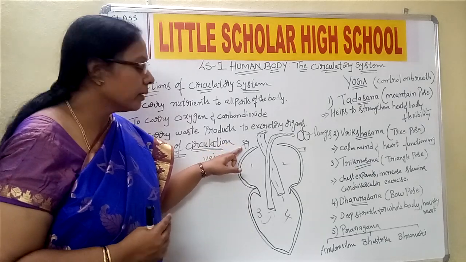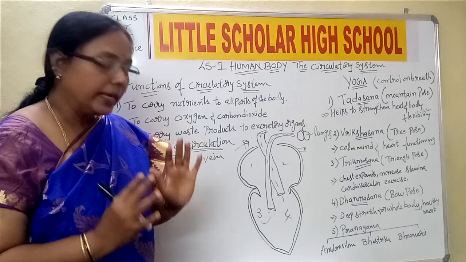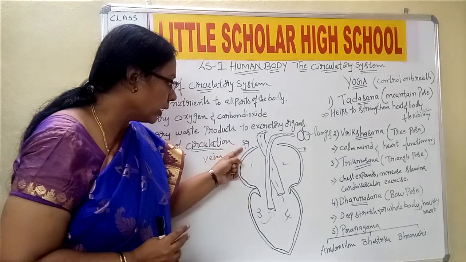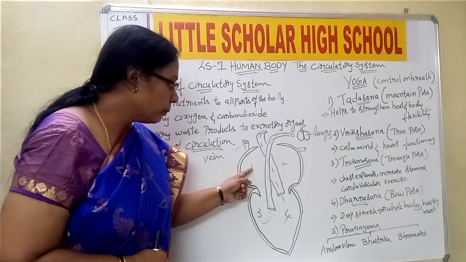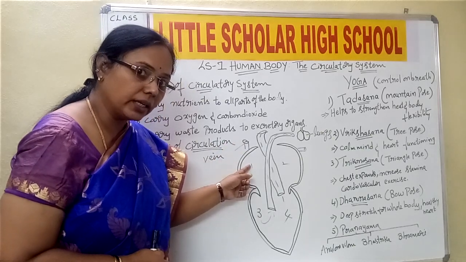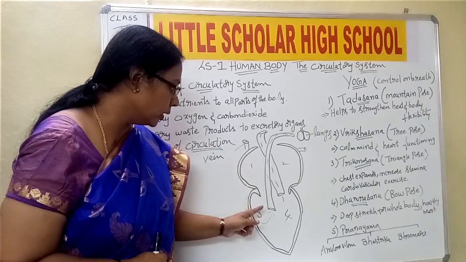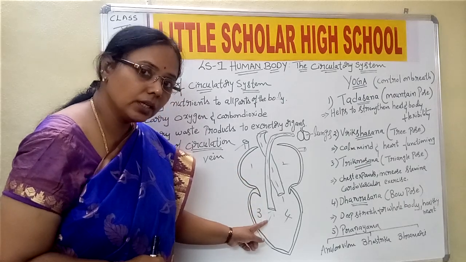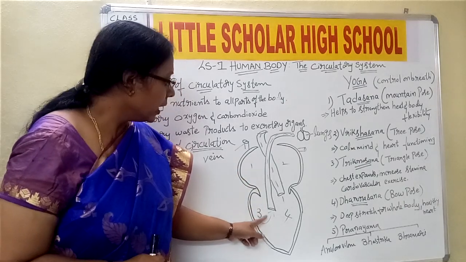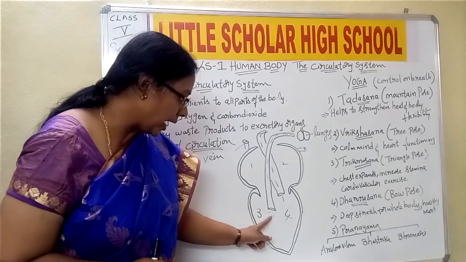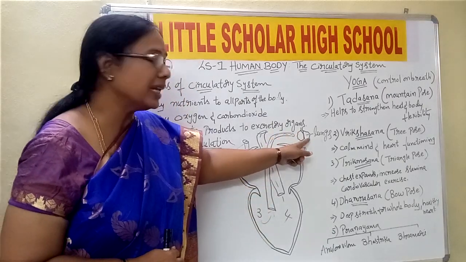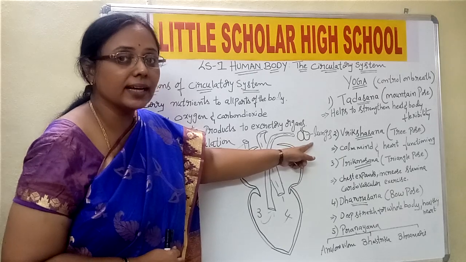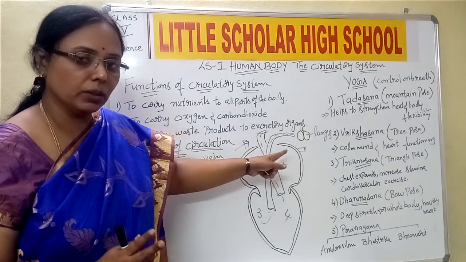The blood from all the body parts is coming and entering into the heart through a vein. From this first chamber, that is the auricle, it is entering into the ventricle. This is the impure blood. Now from here, through an artery, it is going to the lungs for the purification of the blood.